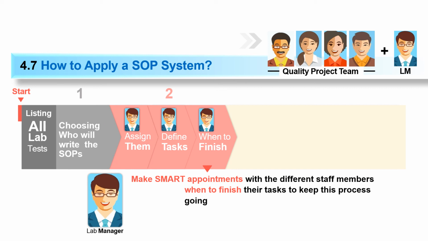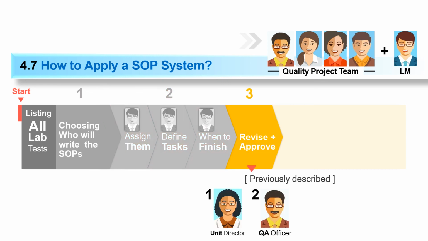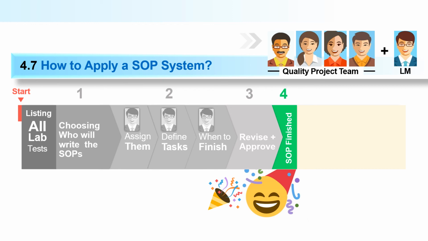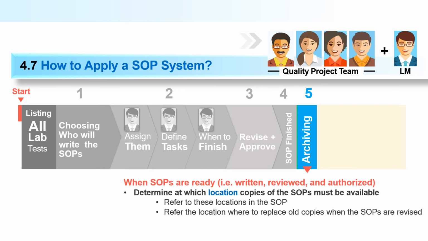Then that SOP will be given to the unit director and quality assurance officer for revision and approval. Now the SOP is finished. When SOPs are ready, written, reviewed and approved, determine at which location copies of the SOP must be available. Here you have to create a book and determine in which book, which part, and where you have to keep that SOP. So it varies according to the lab.